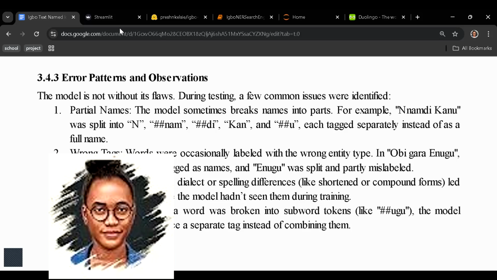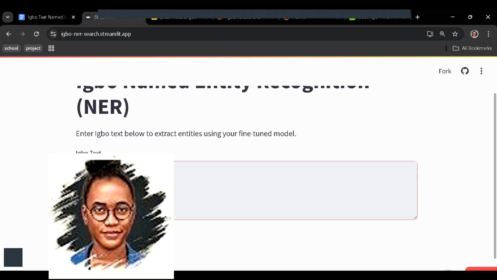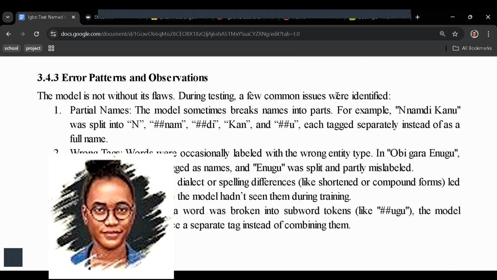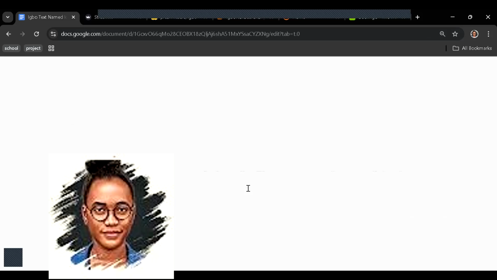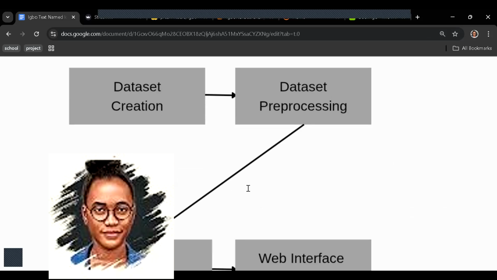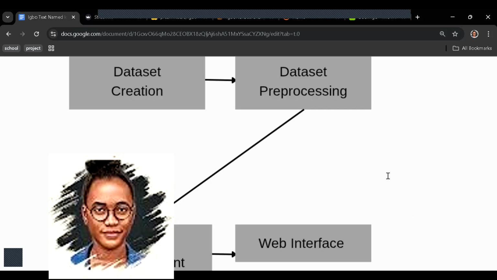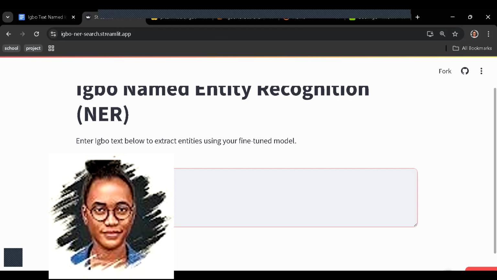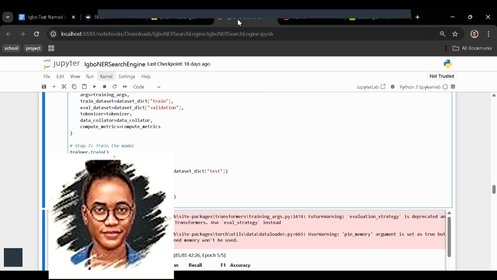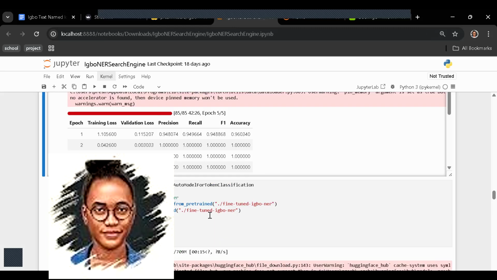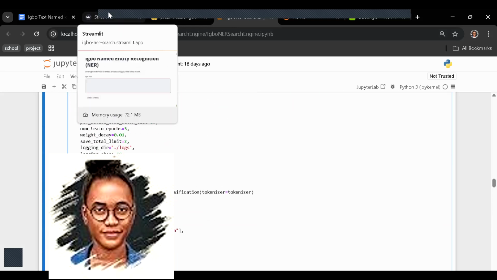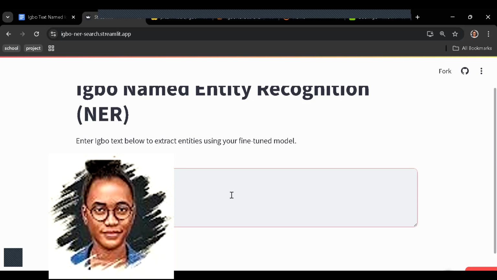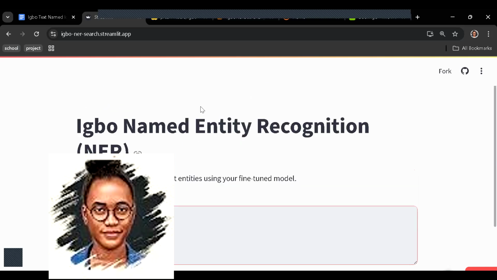This still faces some issues, like this is the web interface. It still faces some issues with splitting names into subwords. So what is the new thing we are doing in our data? We still do dataset creation for Igbo. We process our datasets, do our model development and evaluation. Then we also added a web interface. As many people might not be able to go into this code and do things, we said let us create, after fine-tuning our model and uploading it to Hugging Face Transformers, a connection to a web application.